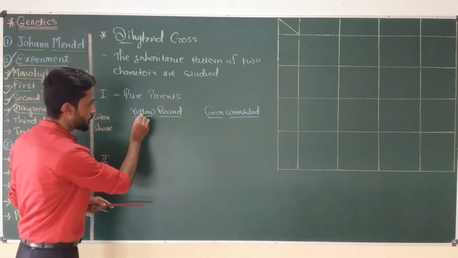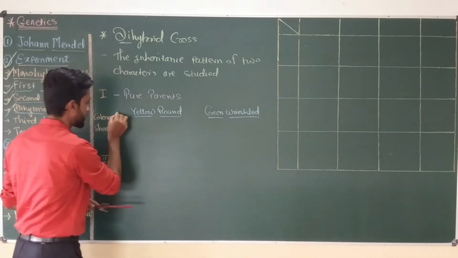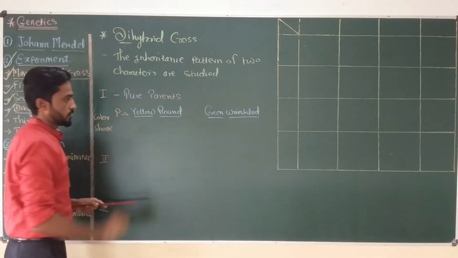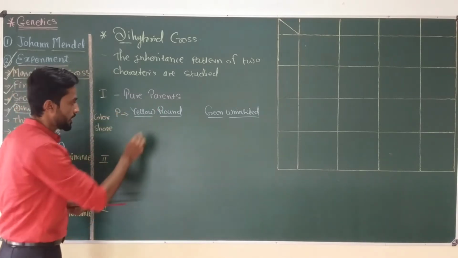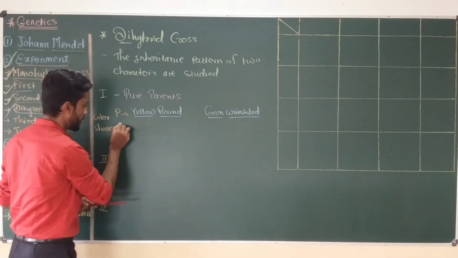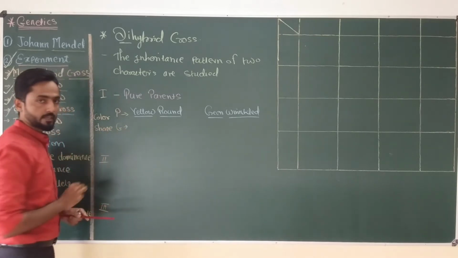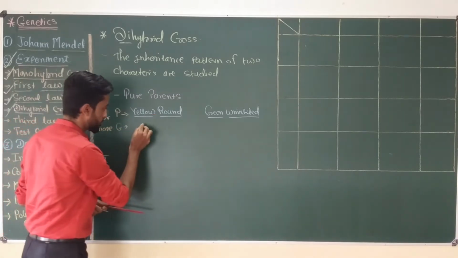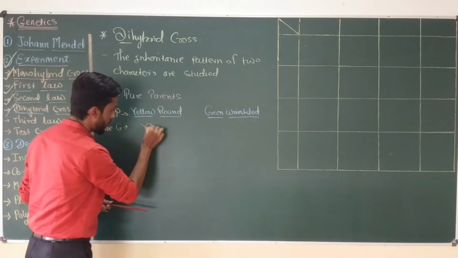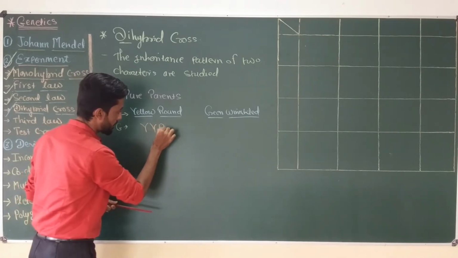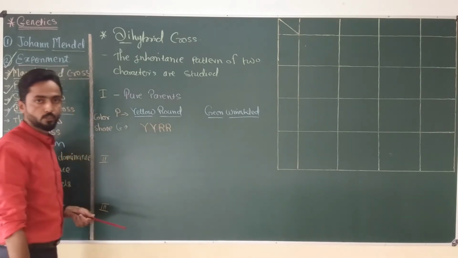Now these are the phenotypic characters of the parents. As they are pure, the genotype of the yellow round plant is capital Y, capital Y, capital R, capital R.